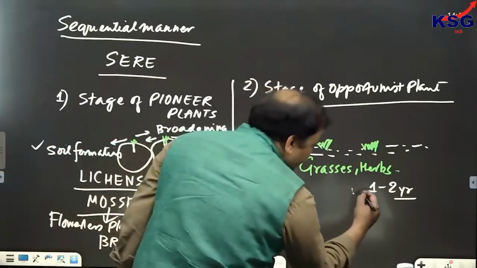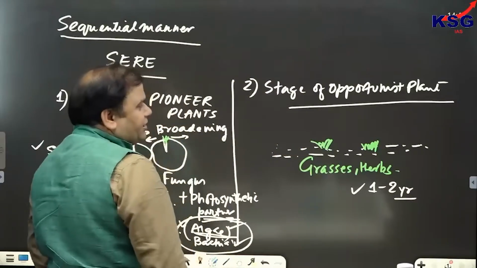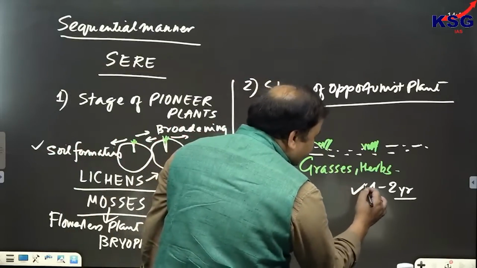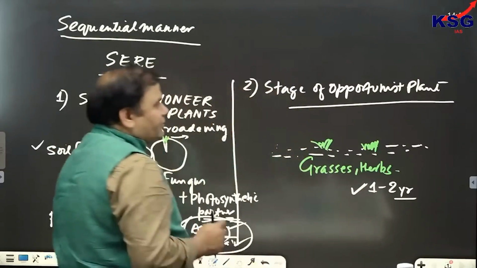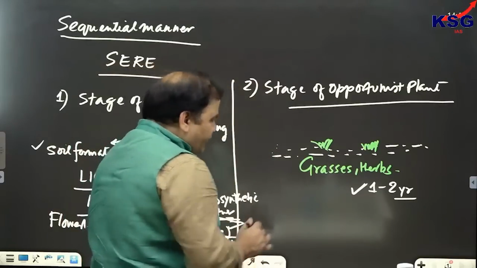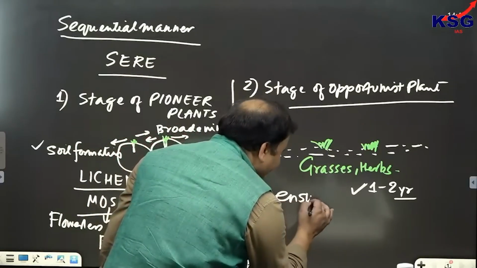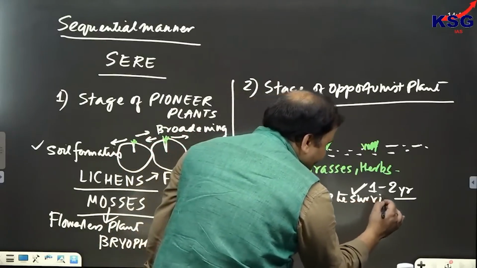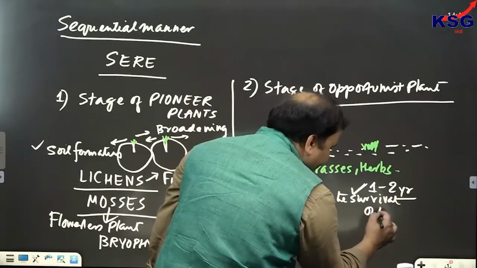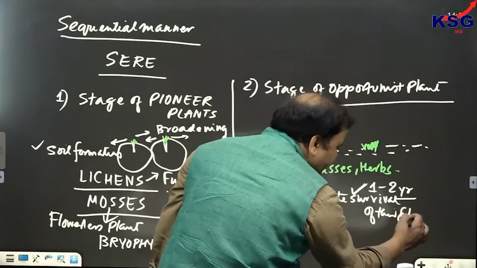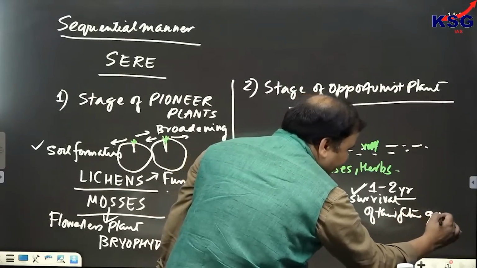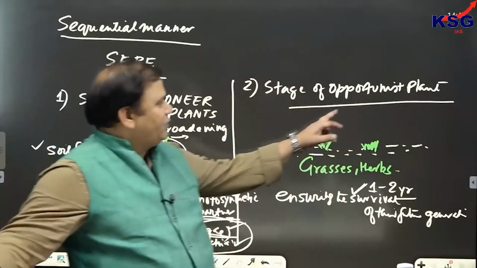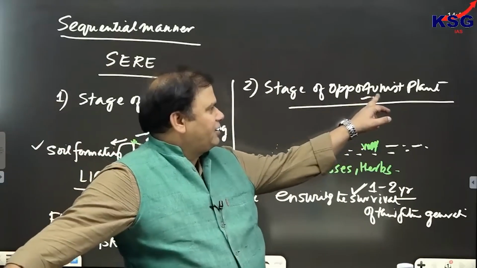But during this period, they would be responsible for generating enormous amount of seeds. लेकिन इस period में क्या करेंगे वो? बहुत सारे बीज बनाएंगे. So if they are responsible for generating enormous amount of seeds, they are ensuring the survival of their future generation. So we can see that they are acting for themselves only, and that's why they would be called as what? Selfish in nature. So they are opportunist plant.